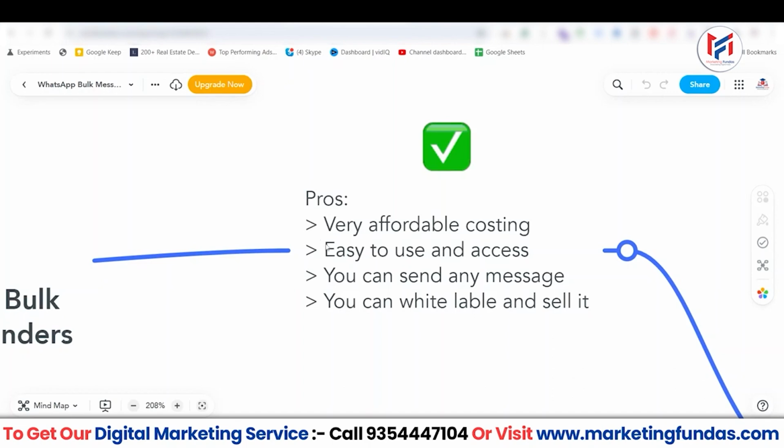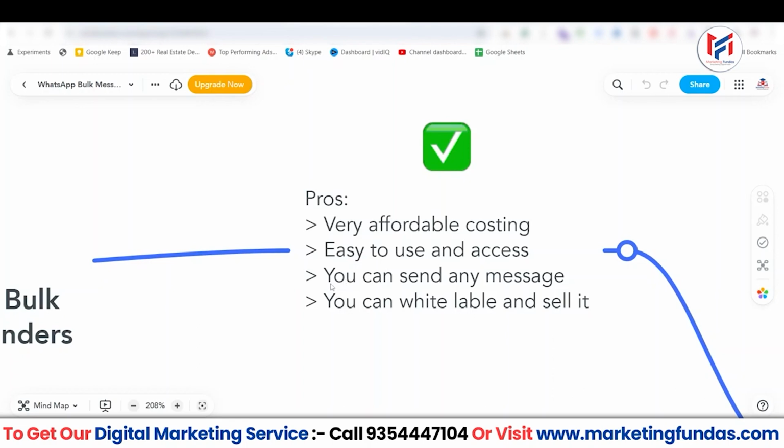The second point I have mentioned over here is easy to use and access. Yes, there is no verification or any kind of hard setup process. You just need to enter your contacts and send your messages. This is how it's done. It is very easy to use and access.